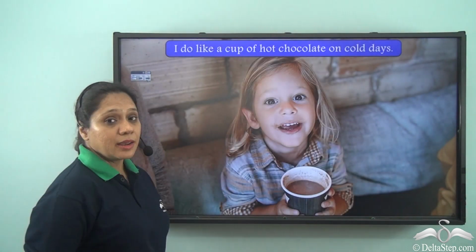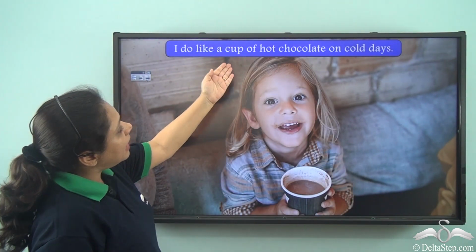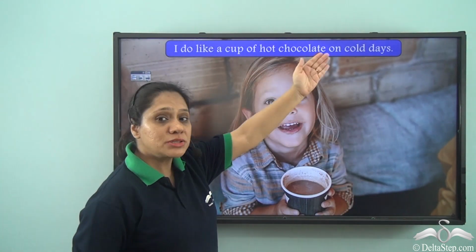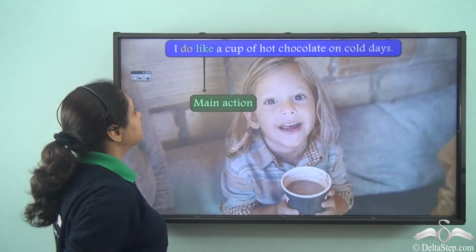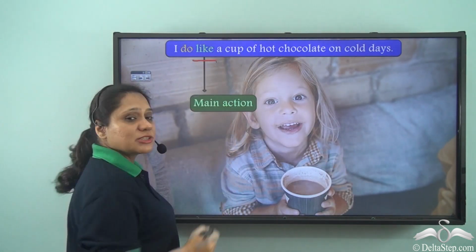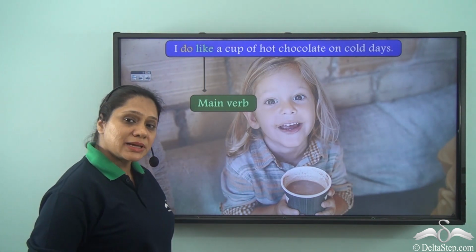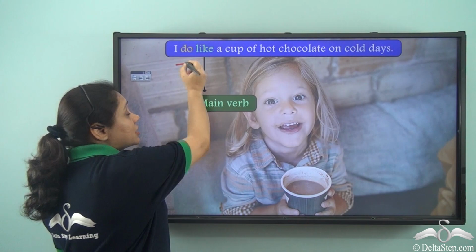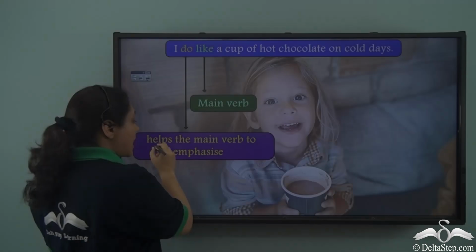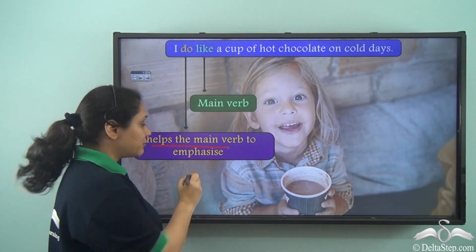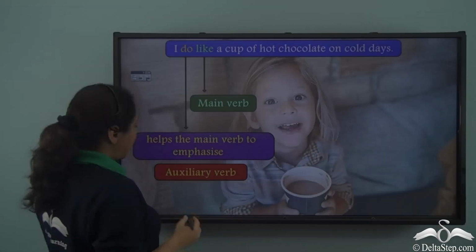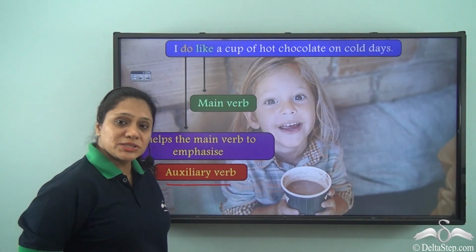But if I say, I do like a cup of hot chocolate on cold days, then in this sentence, like is showing the main action. Hence, it is the main verb of this sentence, whereas the word do helps the main verb to emphasize. Hence, this word is an auxiliary verb.